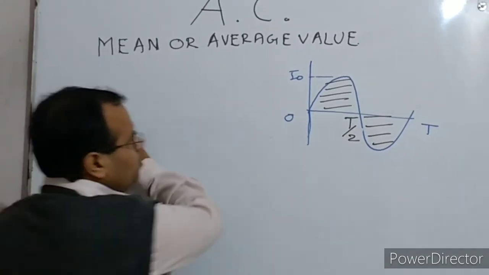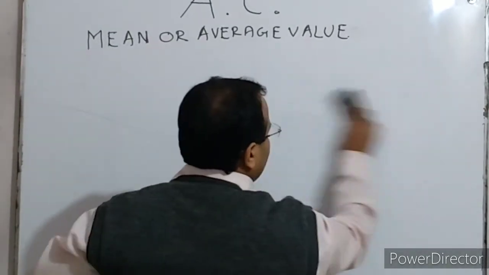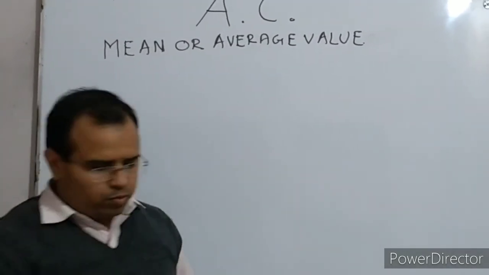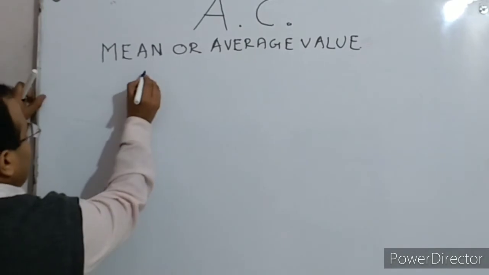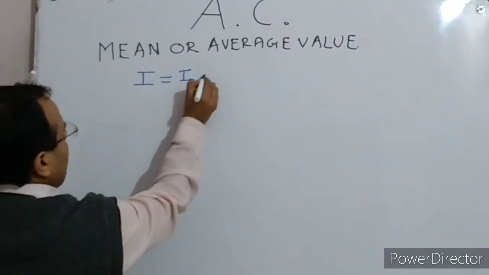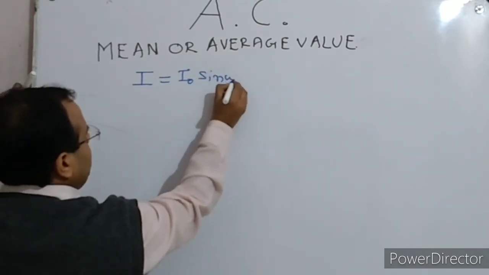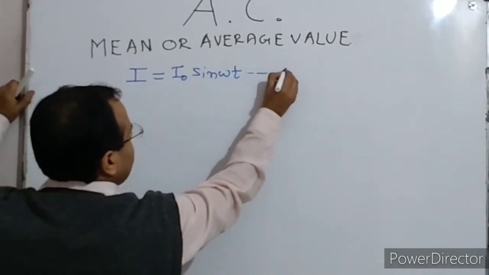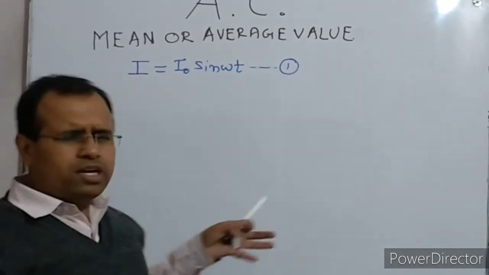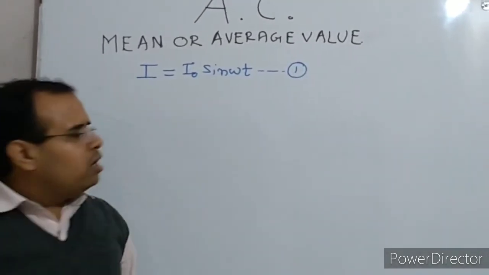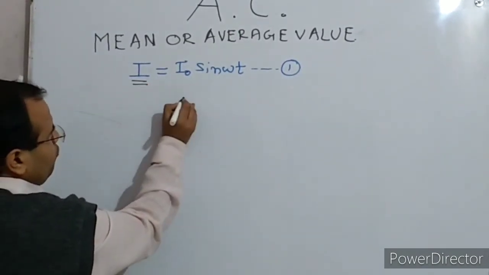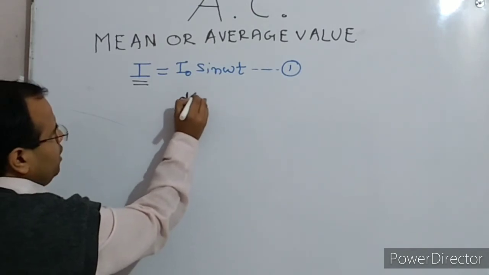Now if we want to derive the expression for the average value of alternating current, first let us assume that the alternating current is represented by I equals I naught sine omega t. This is how the alternating current is defined. You could have done it in cos also, but we have done it for sine. Suppose this current I is flowing through a circuit for a small time interval dt.